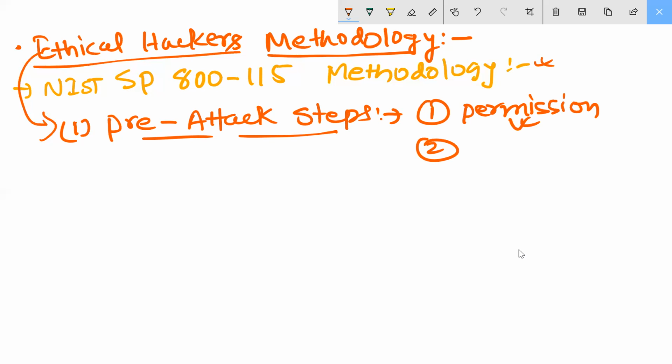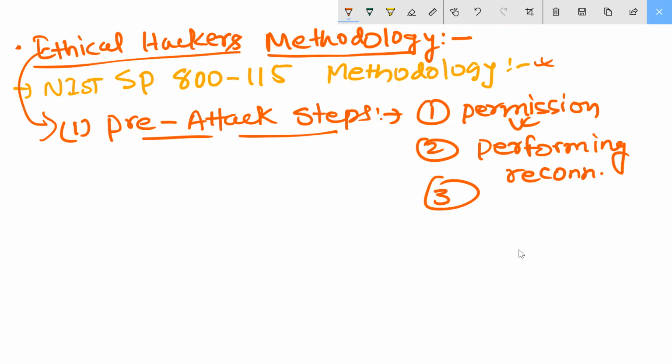The second thing coming here is performing reconnaissance. The third point is scanning and enumeration. Then after that you can do the scanning and enumeration. See here, these are the pre-attack steps. Are you getting my point?